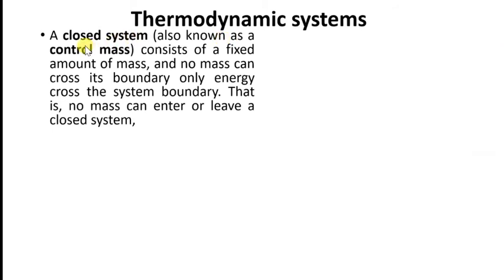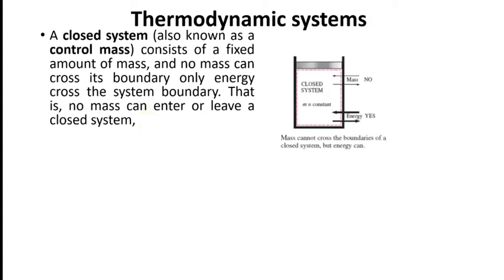Thermodynamic system. First we'll see closed system. The closed system is the one in which only energy transfer takes place and mass of the system remains constant. Take this example, the hot water inside a beaker, and beaker is closed with the help of lid.